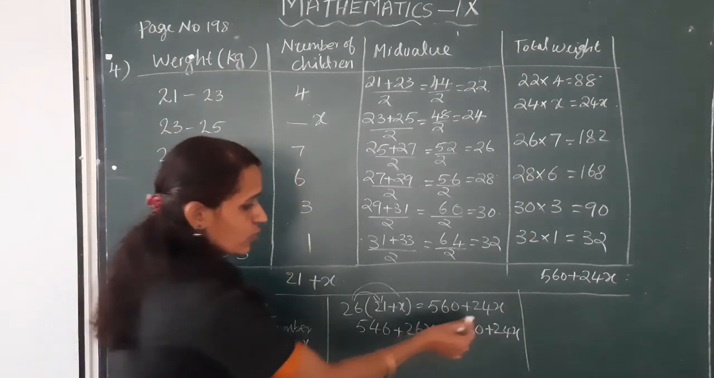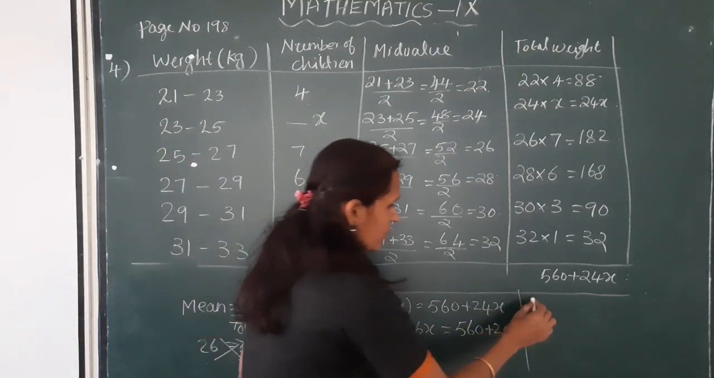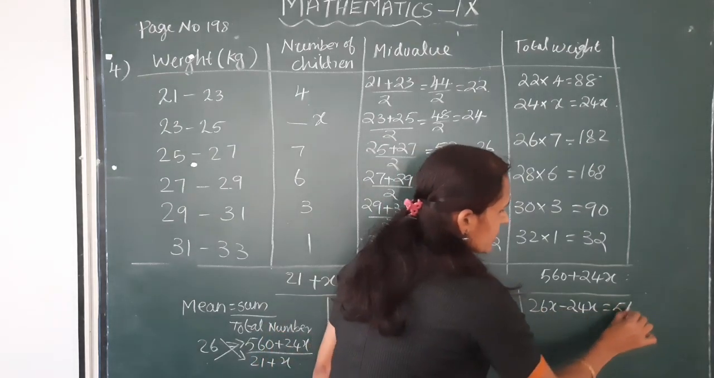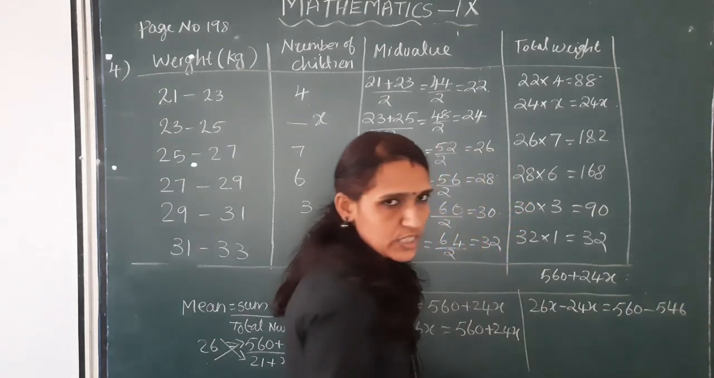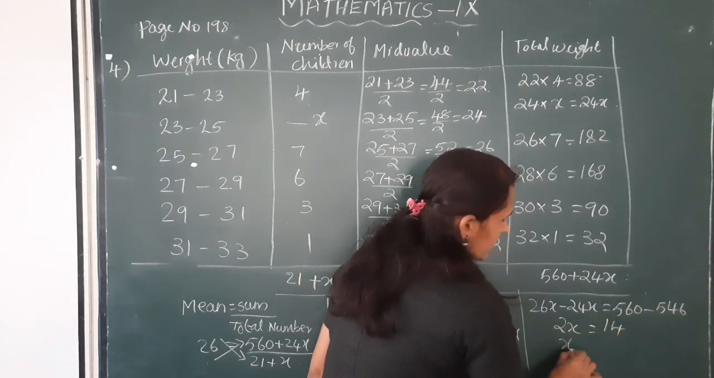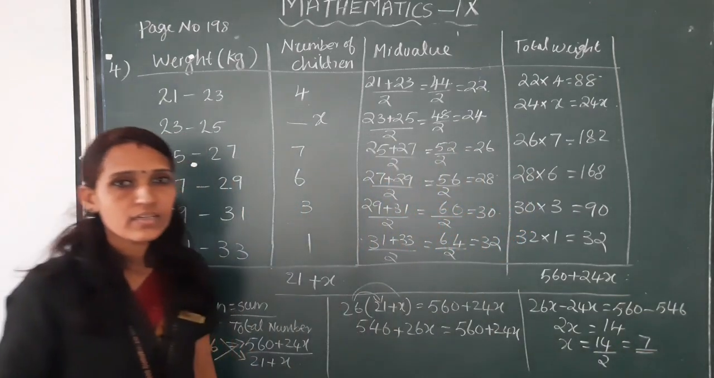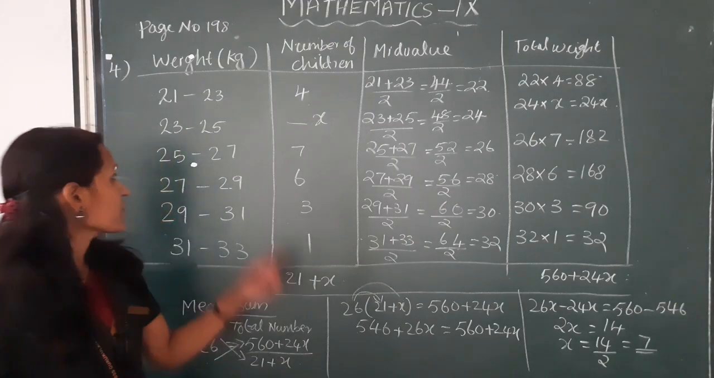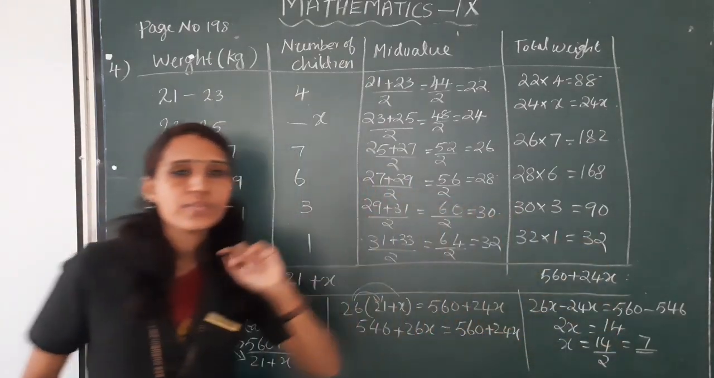Okay, here 24x is changed to the left side and 546 is changed to the right side. So 26x minus 24x is equal to 560 minus 546. 26x minus 24x is 2x, which is equal to 14. Then x is equal to 14 divided by 2, which is equal to 7. Okay, that is, the number of children whose weight is between 23 and 25 kg is equal to 7.